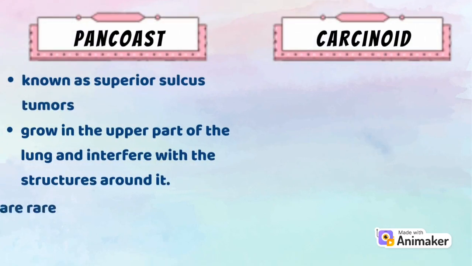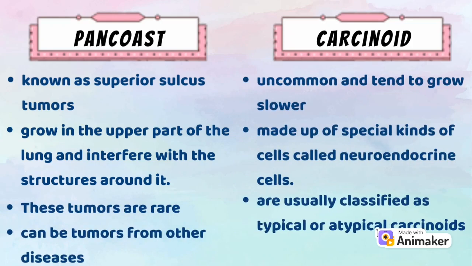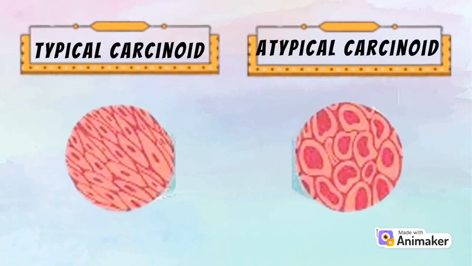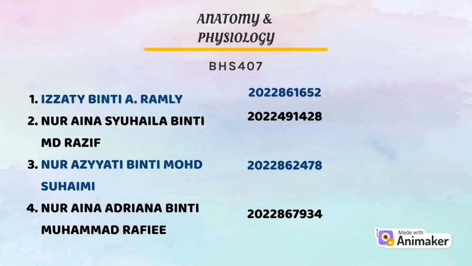Other lung tumors are pancoast and carcinoid. Pancoast is known as superior sulcus tumors. It grows in the upper part of the lung and interferes with the structures around it. These tumors are rare and can be mistaken for other diseases, whereas carcinoid is uncommon and tends to grow slower. It is made up of a special kind of cell called neuroendocrine cells. Carcinoids are usually classified as typical or atypical carcinoid.